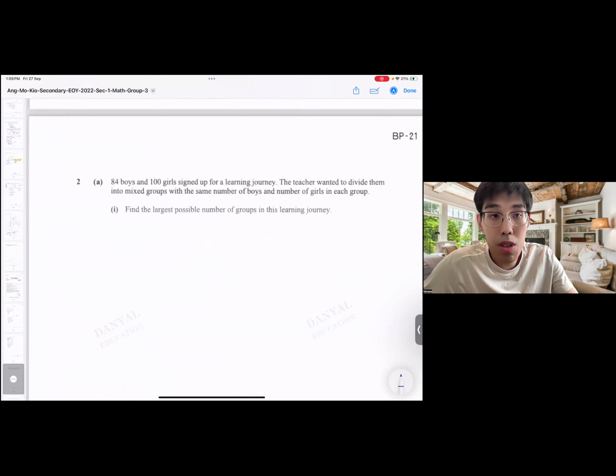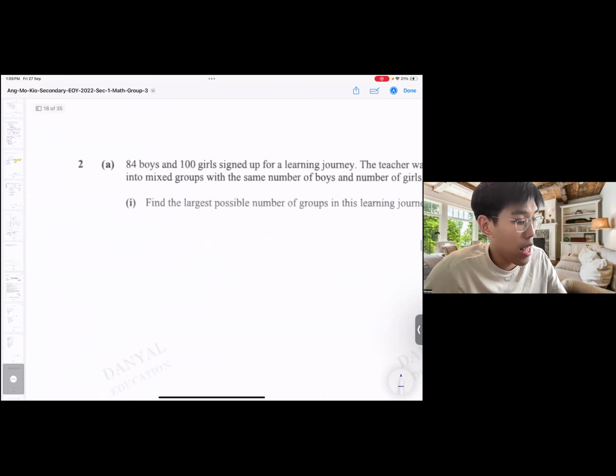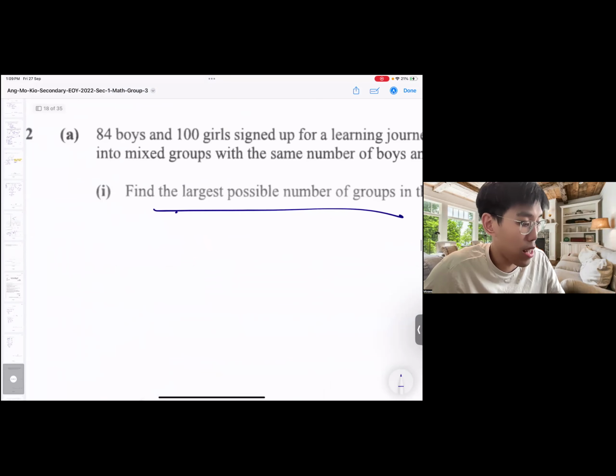84 boys, 100 girls. Teachers want to divide them into mixed groups with the same number of boys and girls. That means what they're looking for is the largest possible number of groups. It means what? Highest common factor. So that means we find the highest common factor of 84 and 100.